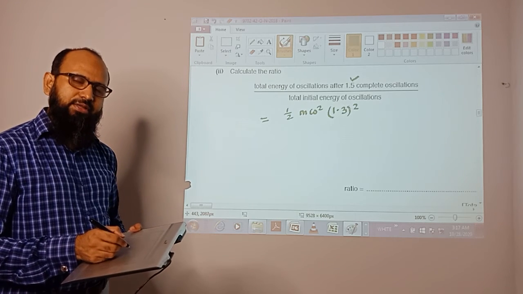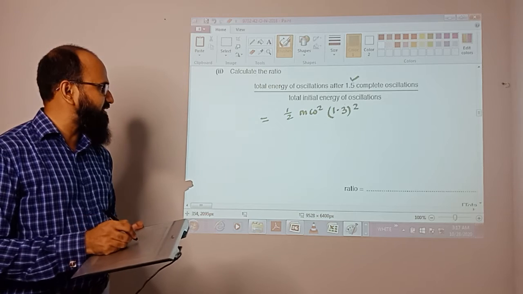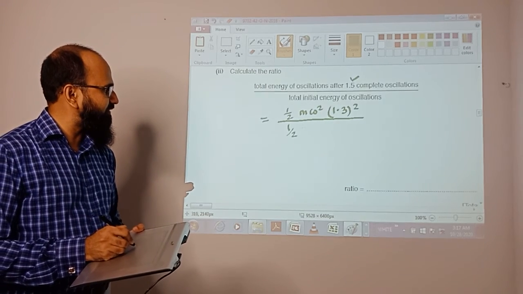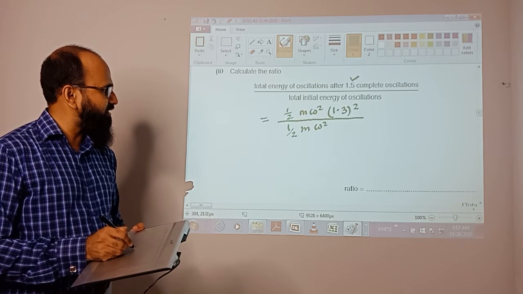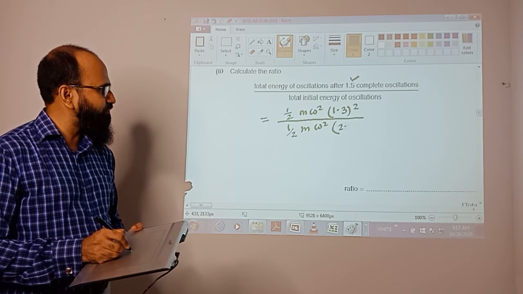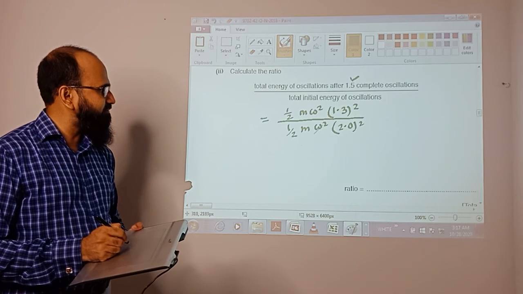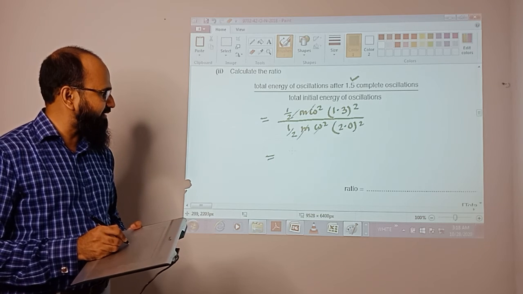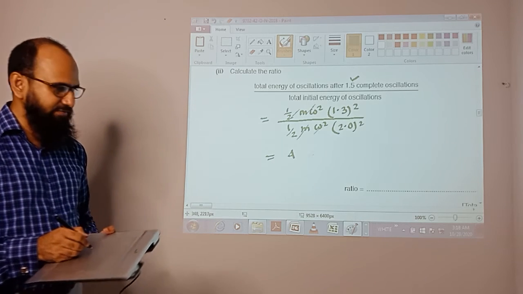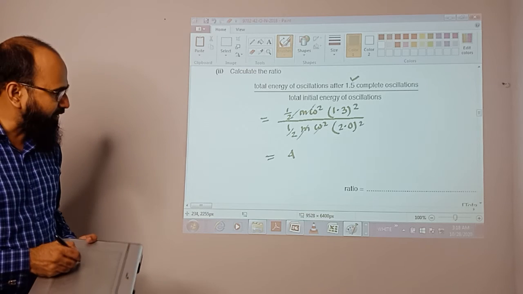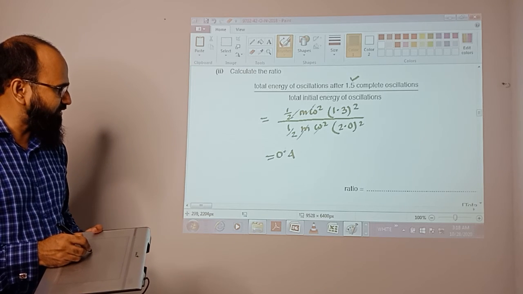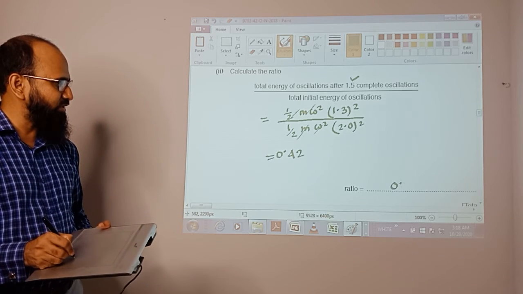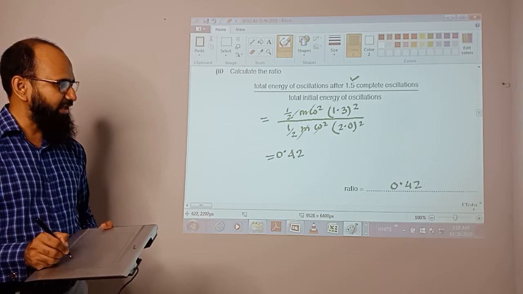The omega square, angular speed, will remain the same for the system, so I'm not putting the value over there. And there is again half m omega square, and it is 2. So all these values are gone away, they are the same, so the answer will be that square divided by that square. This answer is 0.42. This is a ratio, so no unit will be used. 0.42 will be the answer.